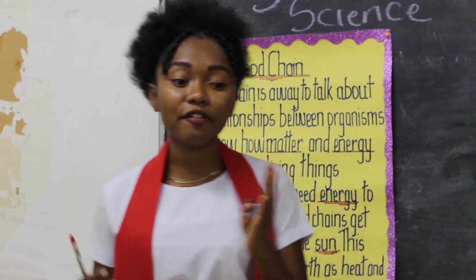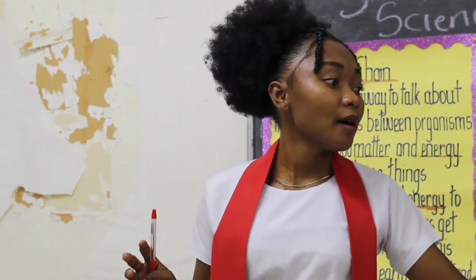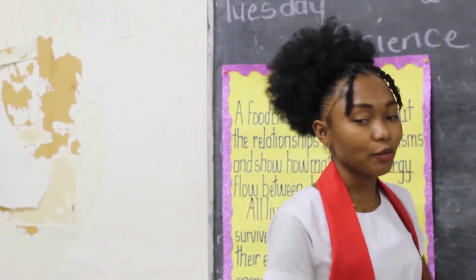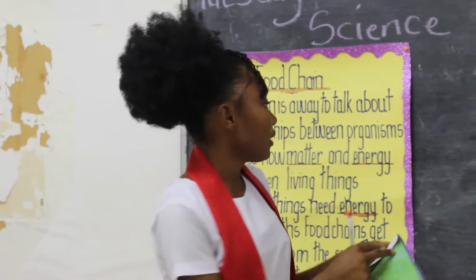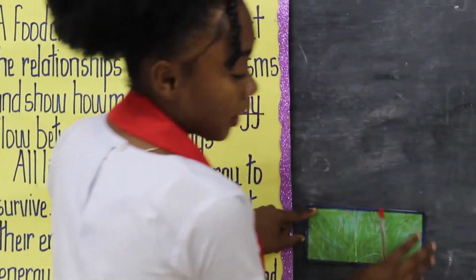we would have seen a food chain. What is the first thing that you saw in the food chain? Anybody can tell me? Yes, Marshall? He said it's the grass. Very good. So we have a picture of grass, and we're going to put it here. Good.